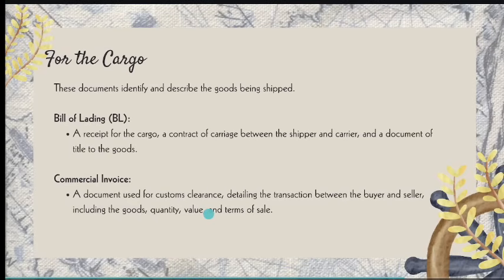I have here the cargo documents. These documents identify and describe the goods being shipped. As I said earlier, the bill of lading, or BL, is the receipt for the cargo, the contract of carriage between the shipper and the carrier, and a document of title to the goods.